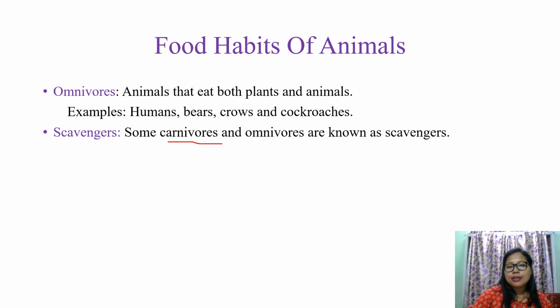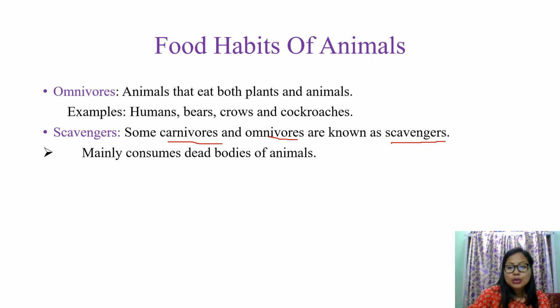Some of the carnivores and omnivores are again grouped into one particular group. Again, they are called scavengers. Let's see what scavengers are. This type of animals consumes dead bodies of animals. Imagine, they are not consuming the living or the fresh one, they are eating dead bodies of animals.